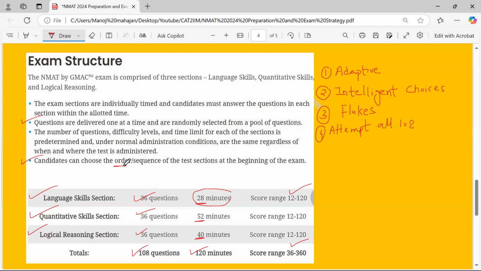So remember one thing out here. See, if I talk about myself, I would love to start with my strength area and keep the weak area towards the end. Reason is very simple: if I'm doing my strength area, I would be motivated enough for the other 2 areas also. So my order could be the QS first, then the logical reasoning, and the last would be the language skills. So I'm not saying that everyone has to follow the same logic.